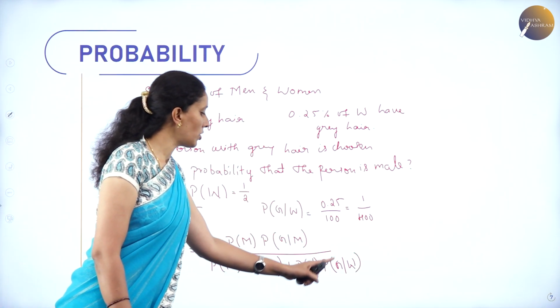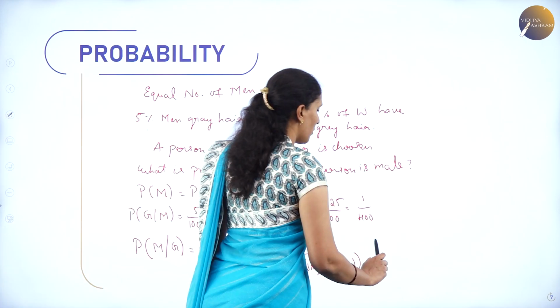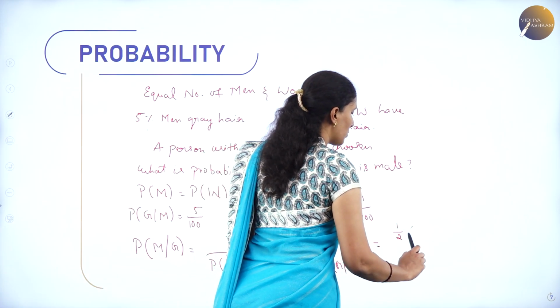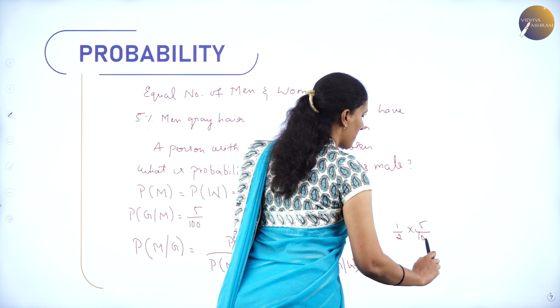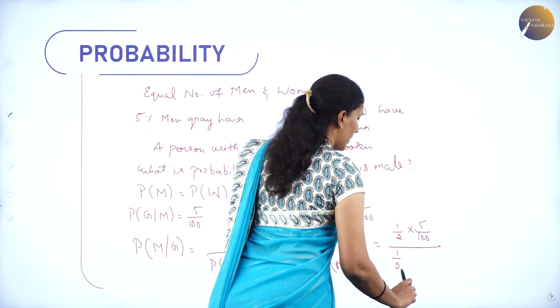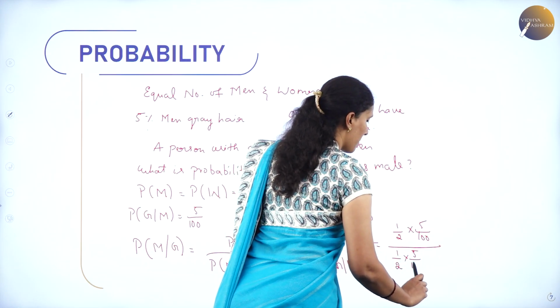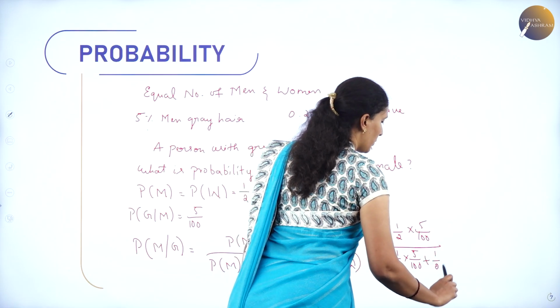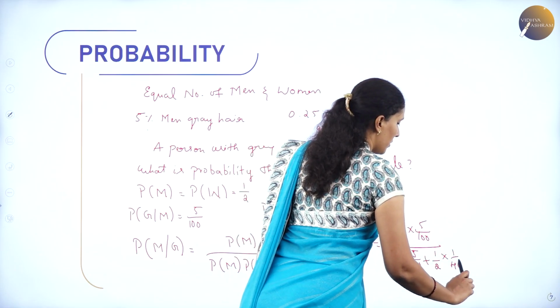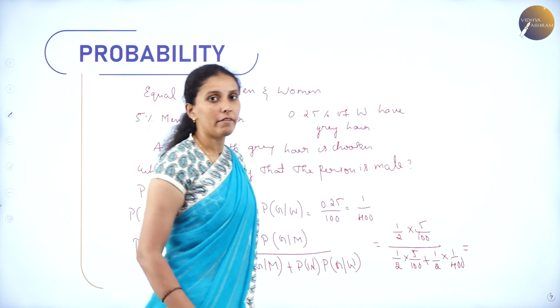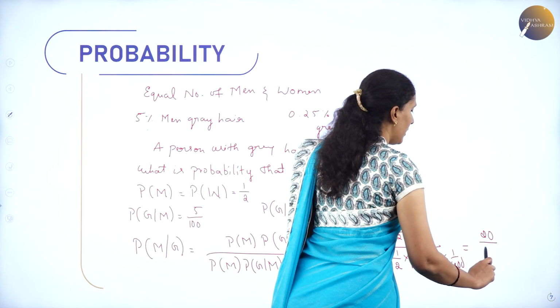So once you substitute all the values here, you will get 1 by 2 into 5 by 100 over 1 by 2 into 5 by 100 plus 1 by 2 into 1 by 400. When you solve this, you will get the value as 20 by 21.